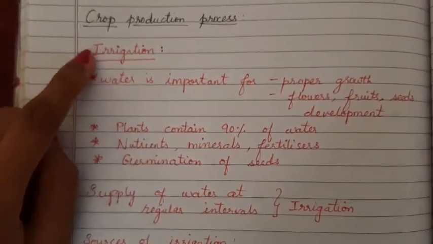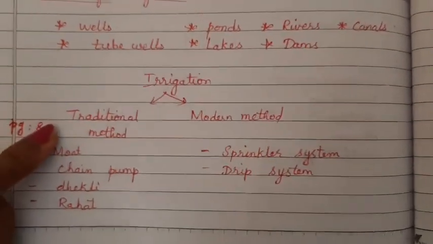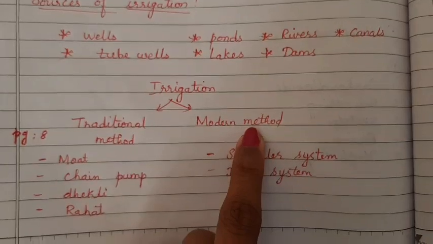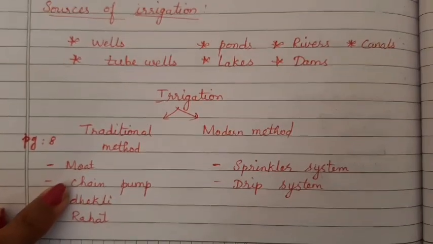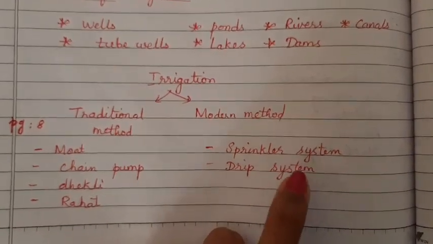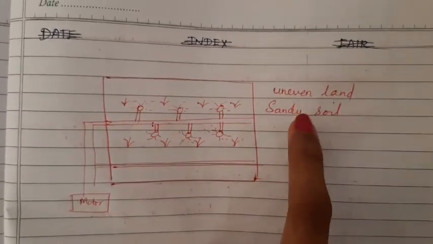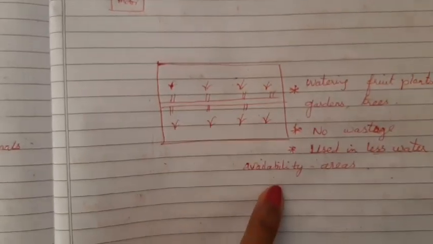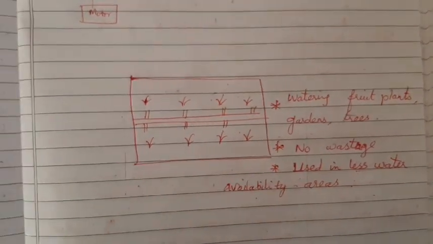Okay, children, so what did we see today? What is meant by irrigation and its importance, the sources of irrigation, and methods of irrigation as traditional and modern ways. Traditional ways used manpower, cows, and pumps to supply water to the field. Modern methods used the sprinkler system and drip irrigation system. And the sprinkler system is effective in the case of uneven land and sandy soil, and the drip irrigation system is found to be the best way in areas where the amount of water is less.